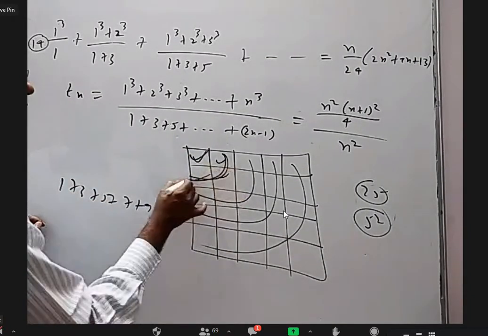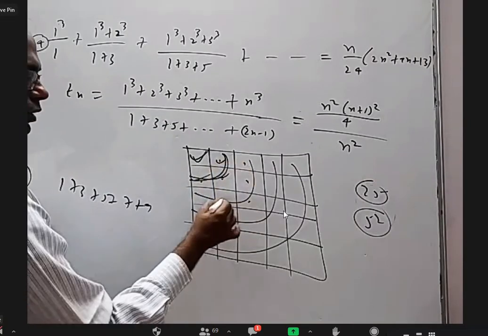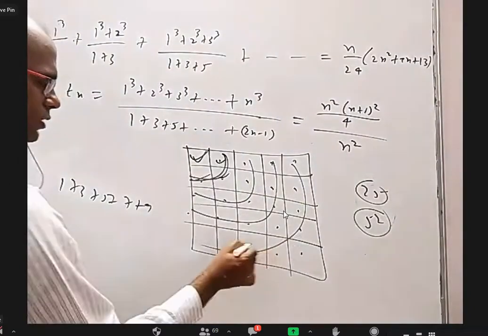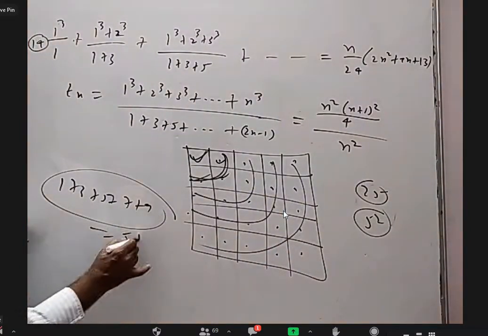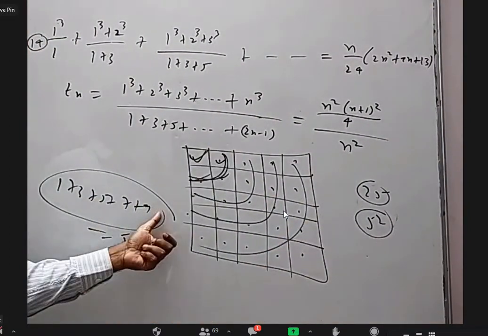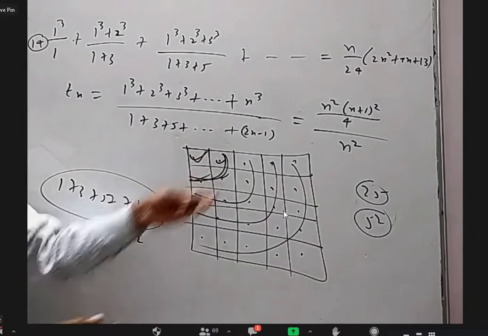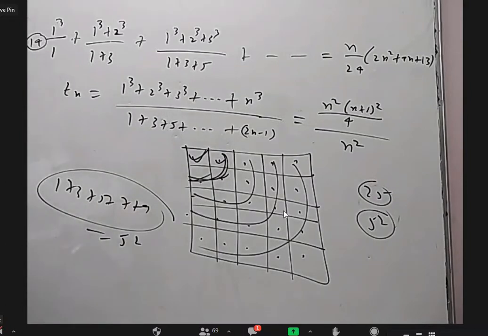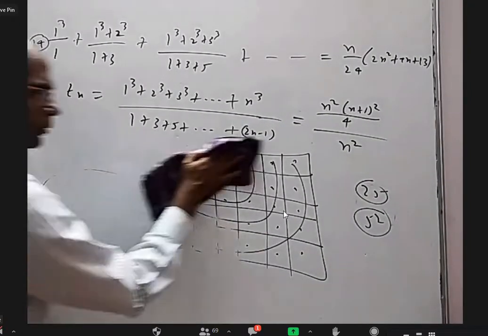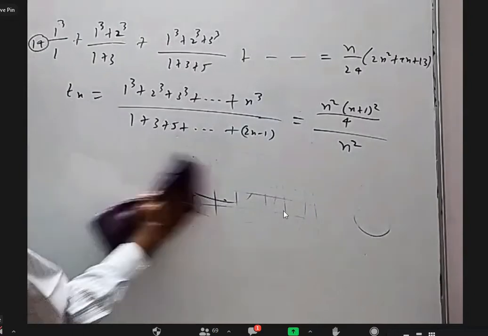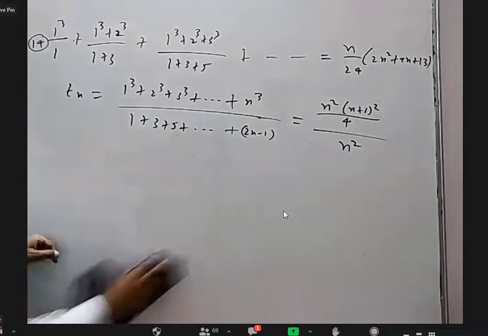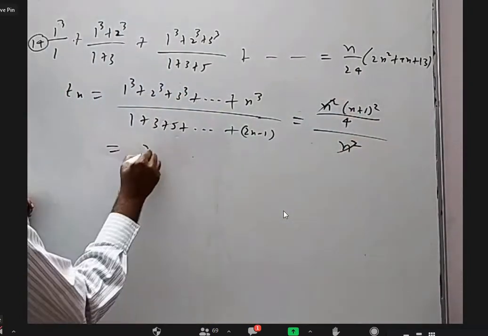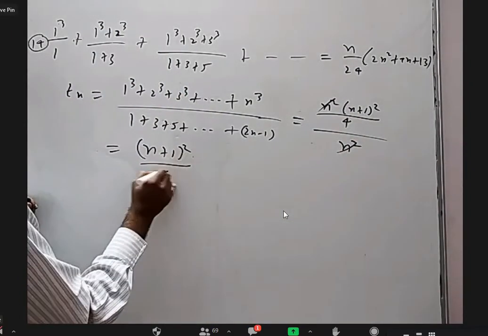This is 1. These are 3: 1, 2, 3. 1, 2, 3, 4, 5. 1, 2, 3, 4, 5, 6, 7. 1, 2, 3, 4, 5, 6, 7, 8, 9. That is equal to 5 square. If I take one more, you'll get plus 11 here and 6 square here. So this is just a visual idea to prove that the sum of first n odd natural numbers is n square. Anyway, now I can cancel n square, which leaves n plus 1 whole square by 4.